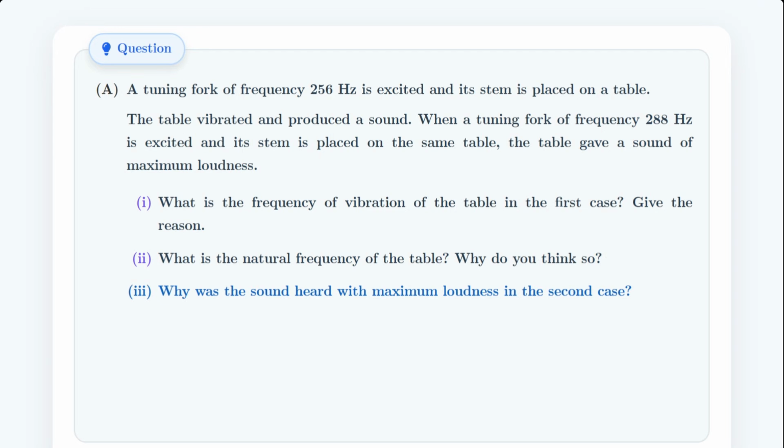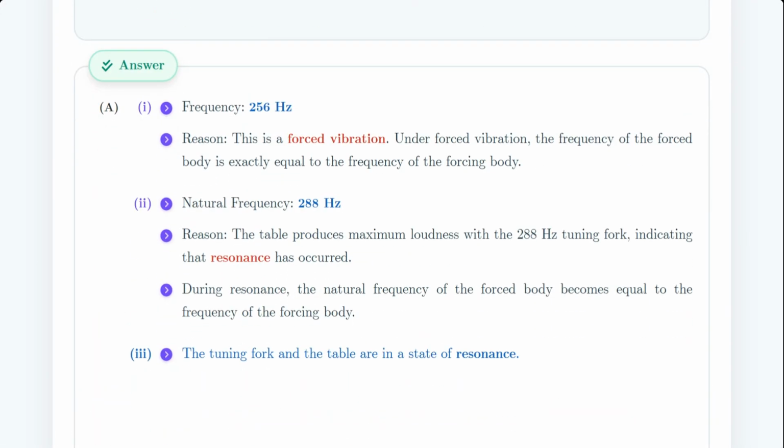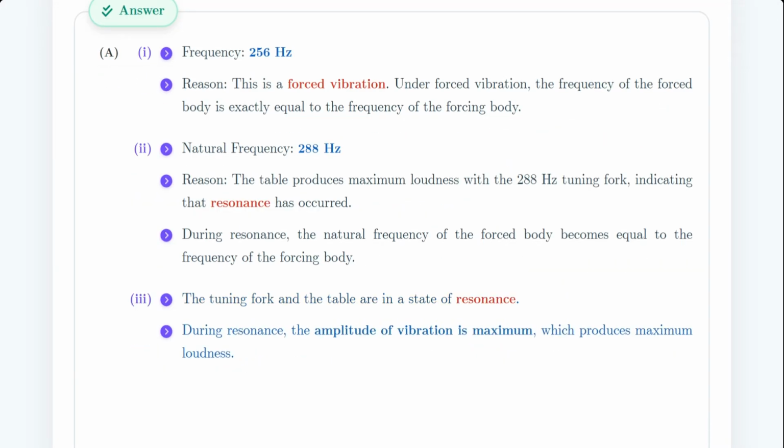Now for the third question. Why exactly was the sound heard with maximum loudness in that second case? As we just discussed, the tuning fork and the table have entered a state of resonance. When resonance happens, the amplitude of vibration becomes maximum. Since loudness directly depends on amplitude, a larger amplitude produces that incredibly loud sound.